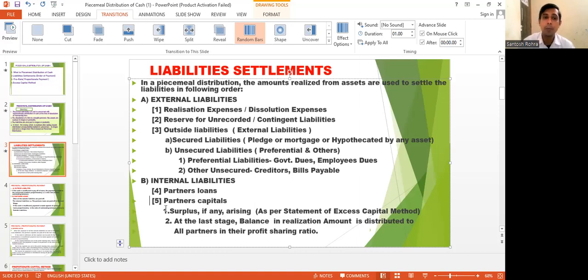First, the partner's surplus amount of capital is to be paid if arising as per the excess capital method. We will discuss what the excess capital method is later on this topic. After payment of the surplus, whatever amount is left will be paid to all partners in their profit sharing ratio.